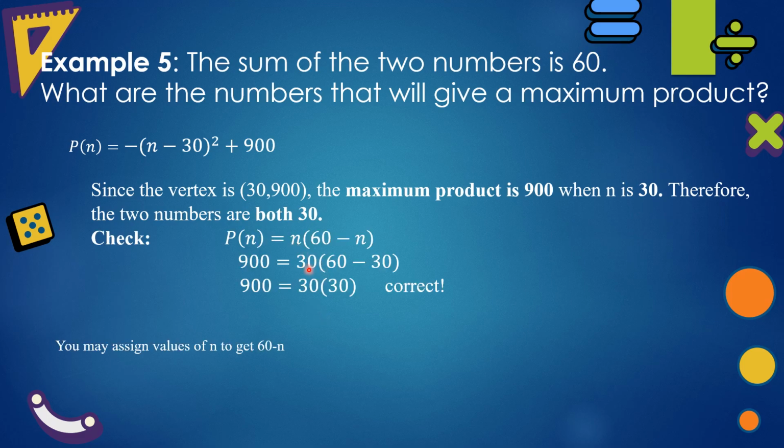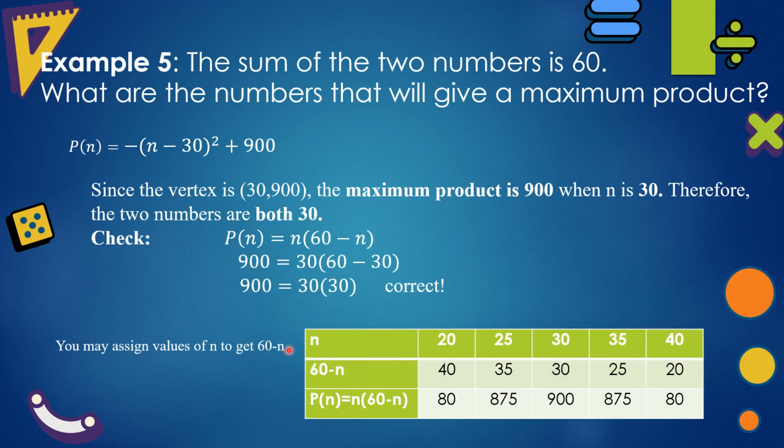Substitute 30 to n in 60 minus n, and that is 60 minus 30. So the other number is 30. 30 times 30 is 900. Therefore, the two numbers are both 30. You may assign values of n to get 60 minus n.